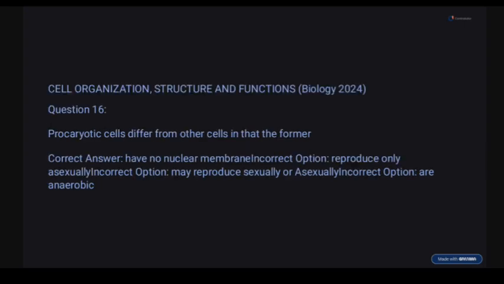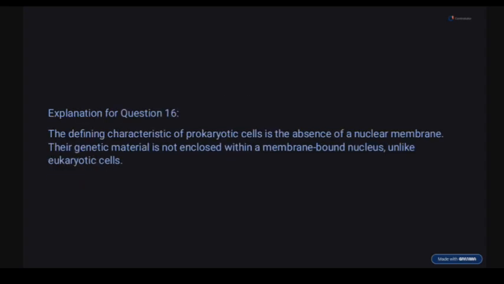So question 16. Prokaryotic cells differ from other cells in that prokaryotic cells have what? Options: they have no nuclear membrane, they reproduce only asexually, they may reproduce sexually or asexually, and they are anaerobic. So the correct option is what? Absence of a nuclear membrane. They don't have a nuclear membrane, so their genetic material is not enclosed within a membrane-bound unit.